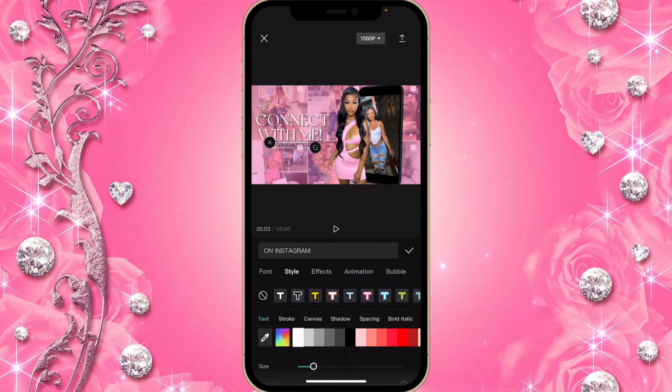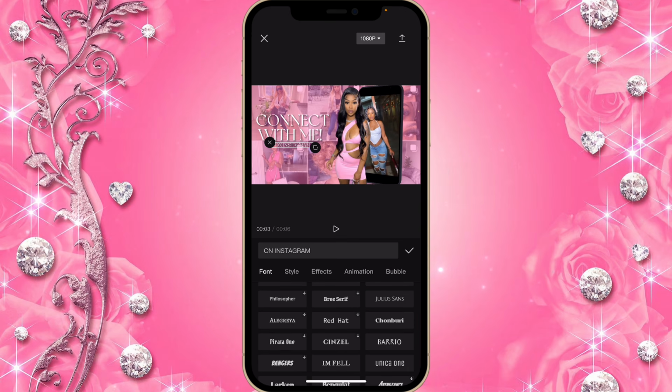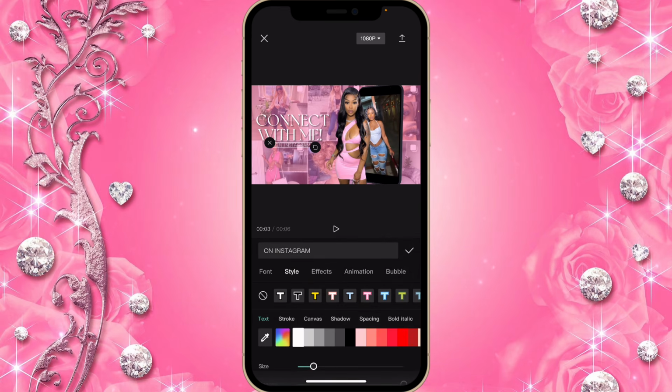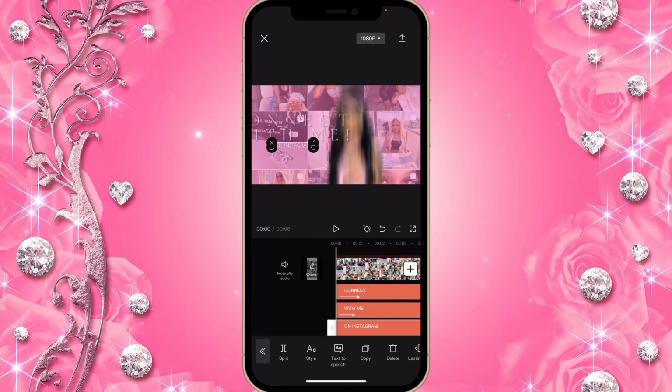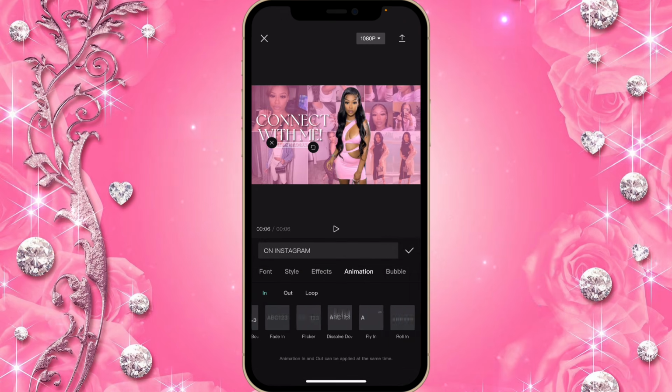And then I also used a different font. The one I used was called Julius Sans, and I also removed the shadow by just clicking on that sign there next to the color pencil. And then the animation I chose was called karaoke.